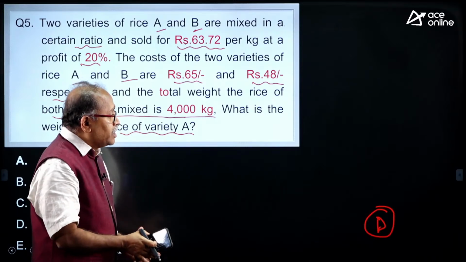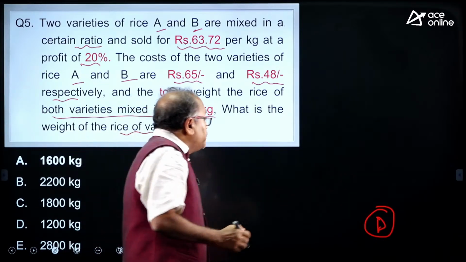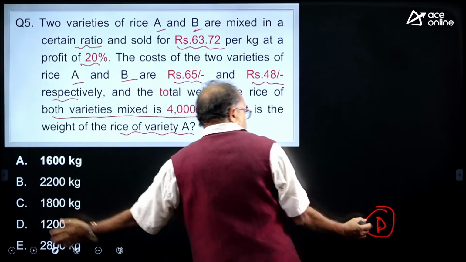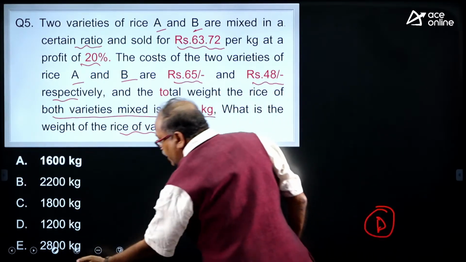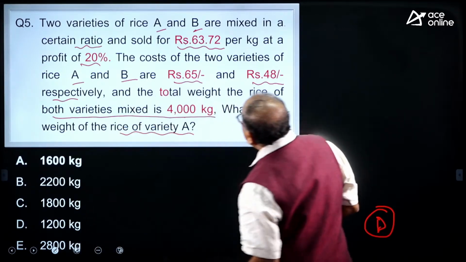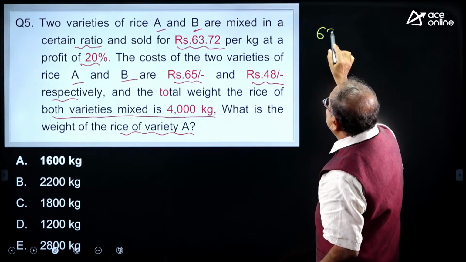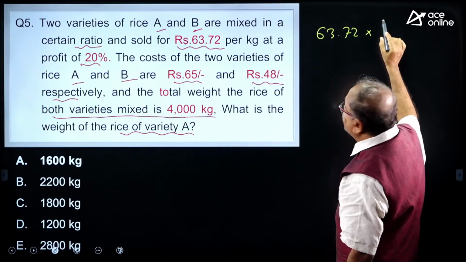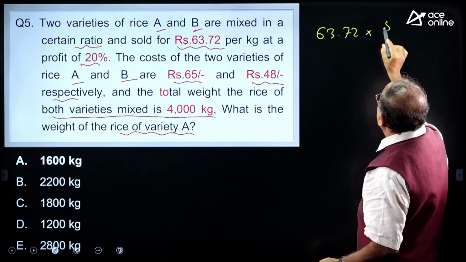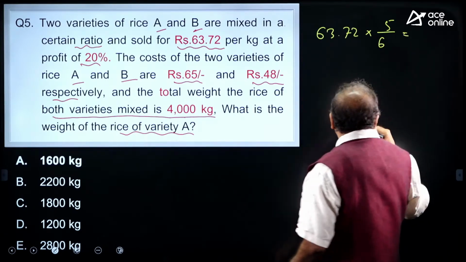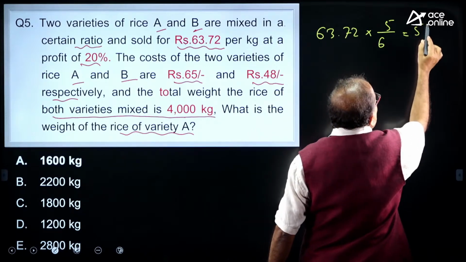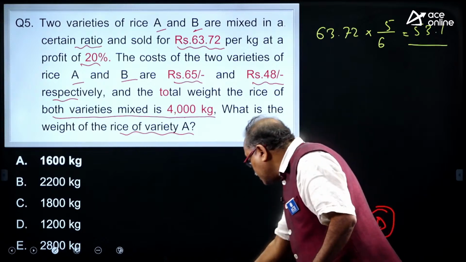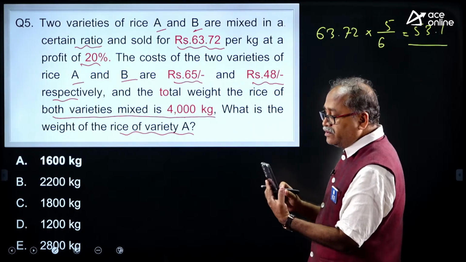We are on question number 5. First, we will find out the cost price over here. Let me find out the cost price: 63.72 into 120%. I need 100%, so that is into 5 by 6, and here I am getting this value as 53.1. So this is the mean cost price.